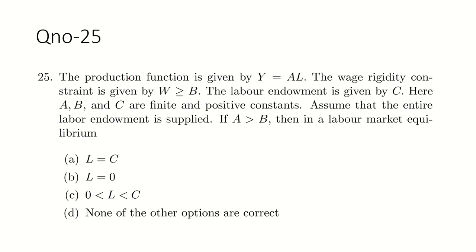So let's do question number 25. The production function is given by Y equal to AL. The wage rigidity constraint is given by W is greater than or equal to B. The labor endowment is given by C. Here A, B, C are finite and positive constants. Assume that the entire labor endowment is supplied. If A is greater than B, then what is the labor market equilibrium?